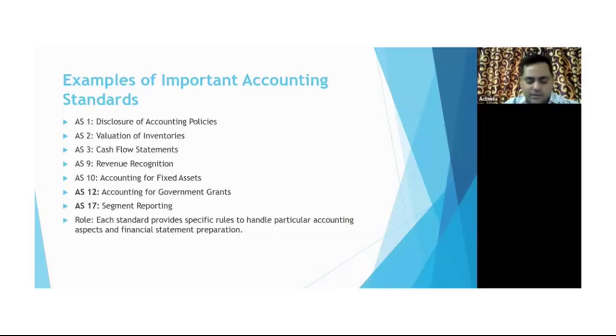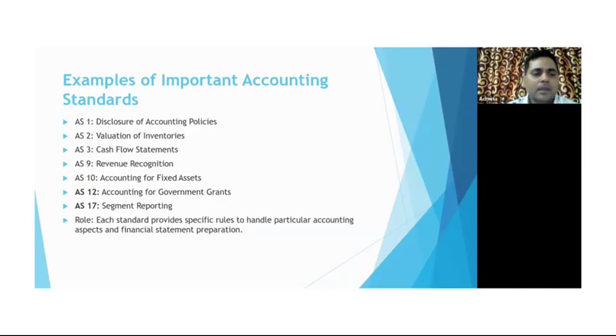Now we're going to the second one, that is accounting standard 2, valuation of inventories. On which basis are they going to value the inventories? It could be based upon book value, it could be based upon the market price, so it should be clearly mentioned. Third one is accounting standard 3, that is the cash flow statement. The cash flow statement shows how the cash inflow or outflow is going for the specific company, business, or firm.